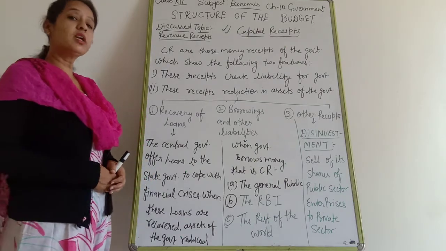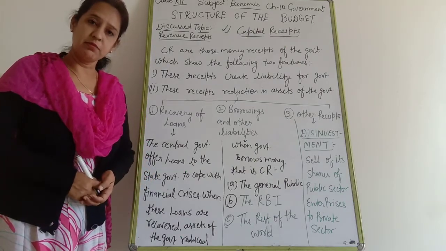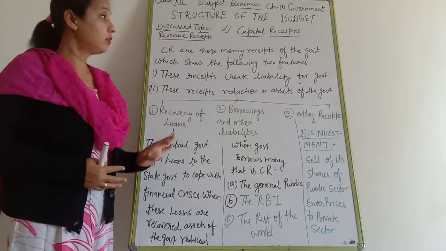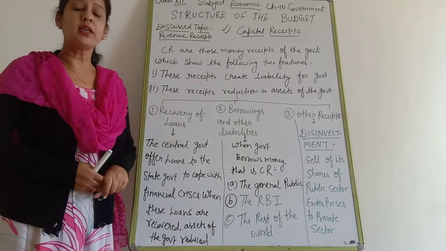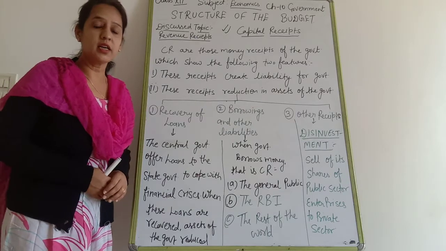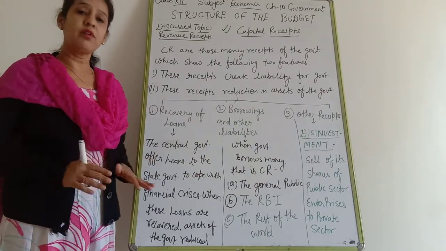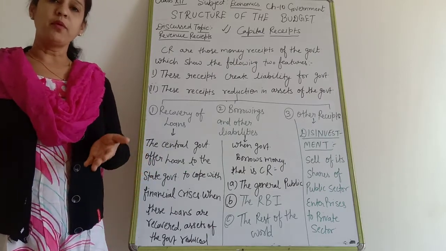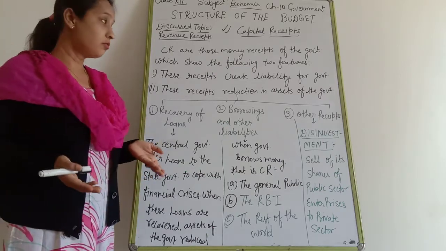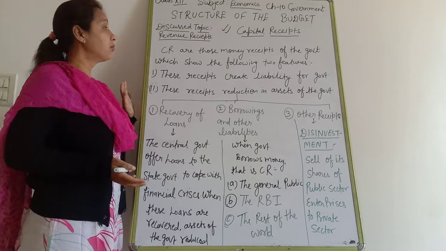The next topic today we are going to discuss is capital receipts. I told you the meaning of government budget. That is the statement related to the expected expenditure and expected revenue of the government for the upcoming year, or we can say for the fiscal year. That is known as the government budget.